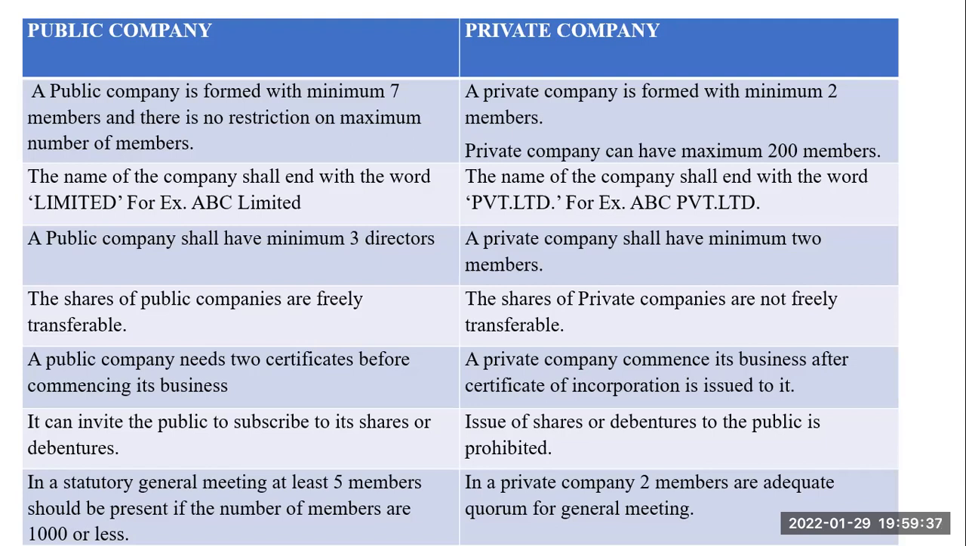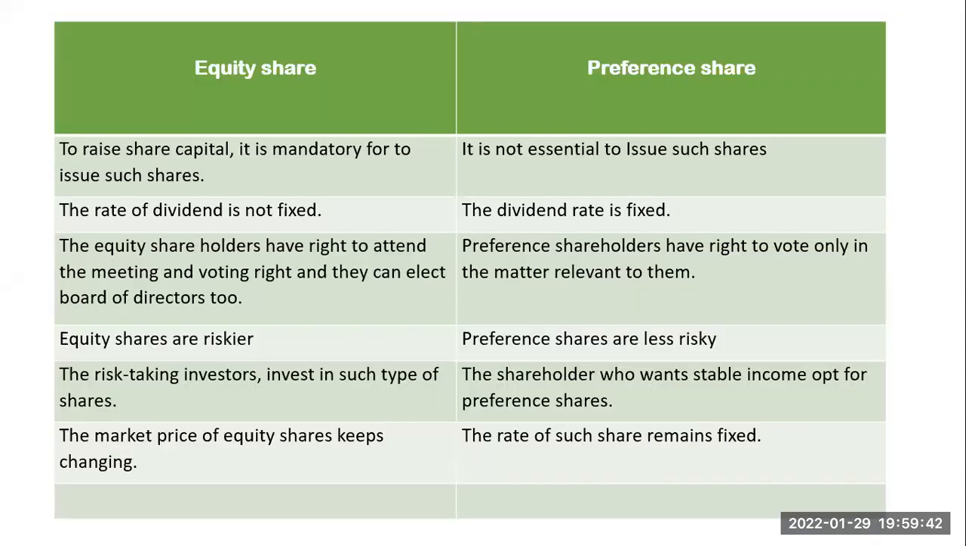Our next topic is also very, very interesting, and that is the difference between equity share and preference share. For raising share capital, it is mandatory to issue equity shares. If a company wants to raise its share capital, the company has to issue equity shares, and equity shareholders are the real owners of the company, because equity shareholders get voting rights, equity shareholders get a voice in the management. So these equity shareholders are the real owners of the company.